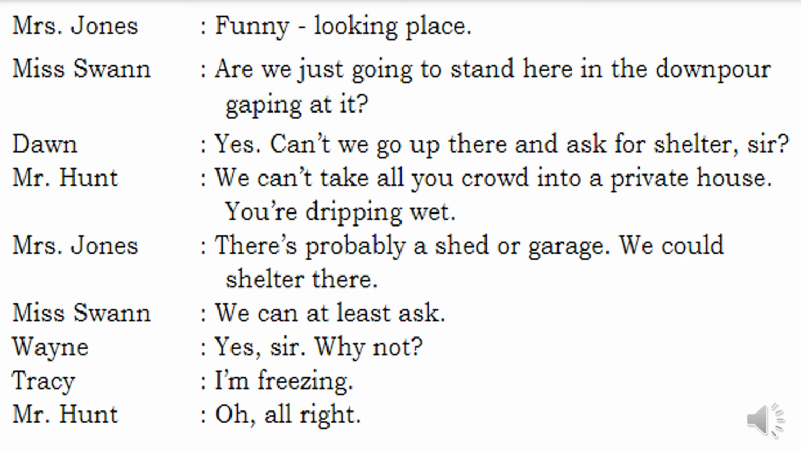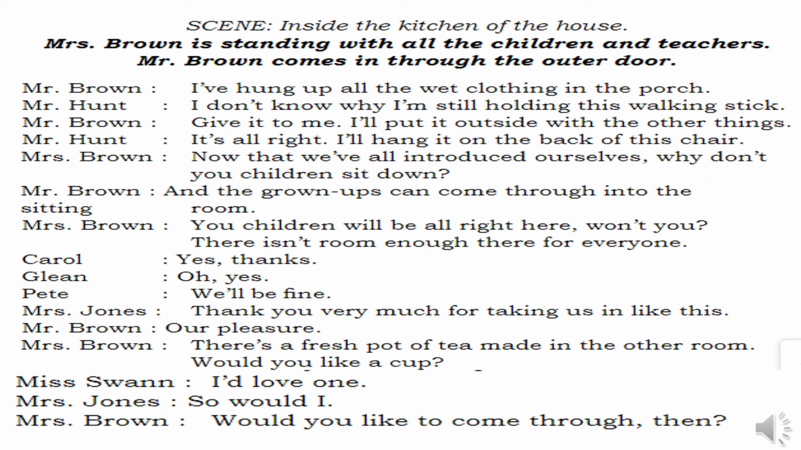Mrs. John says, there is probably a shed or garage. We could shelter there. I could see a garage or a shed over there. We can shelter over there. Miss Swan says, we can at least ask instead of standing like this. Let us go and ask. Wayne says, yes sir, why not? Tracy says, I'm freezing. Come on sir, please let us go, was their indication. Then Mr. Hunt finally agreed. Oh, all right, let's move. Next, what happens? Second scene starts.